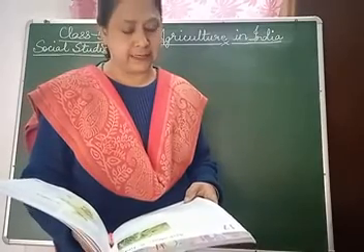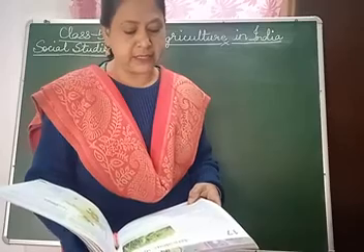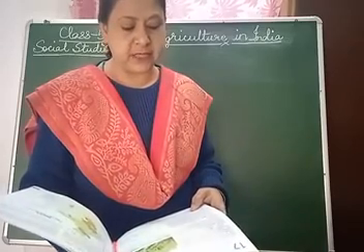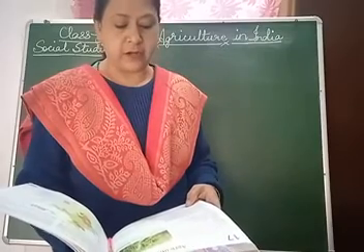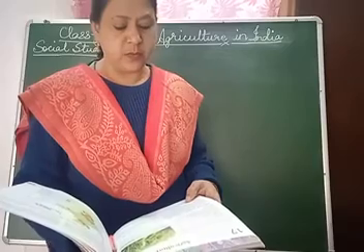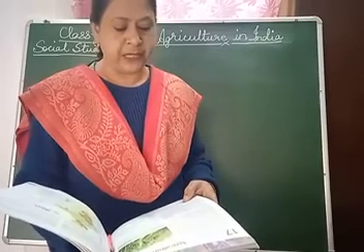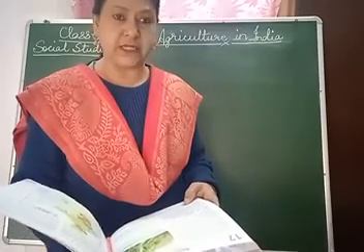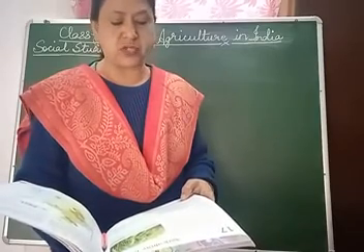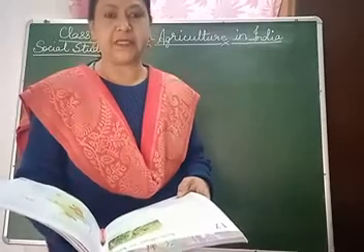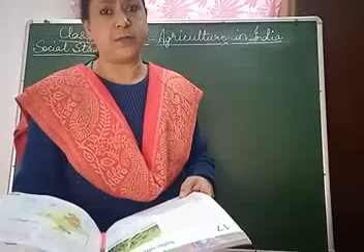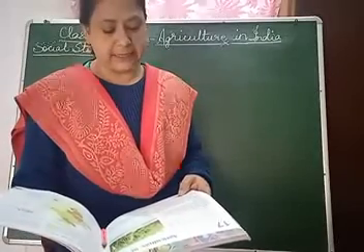Crops and season. Since agriculture is mainly dependent on monsoon rain, we have two major seasons for growing crops. Kharif season begins at the start of the monsoons when seeds are sown in the field. These crops are ready for harvesting in October and November. Rice, millet, jute, maize and cotton are kharif crops. These are, children, kharif crops which are harvested in the period of October and November in India.